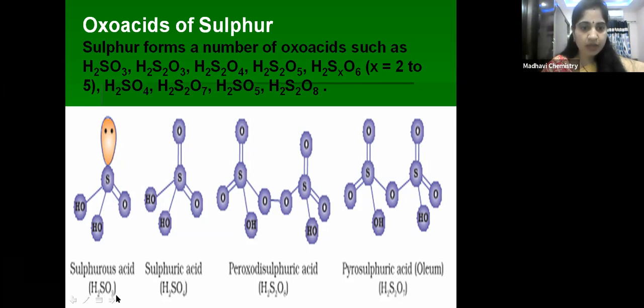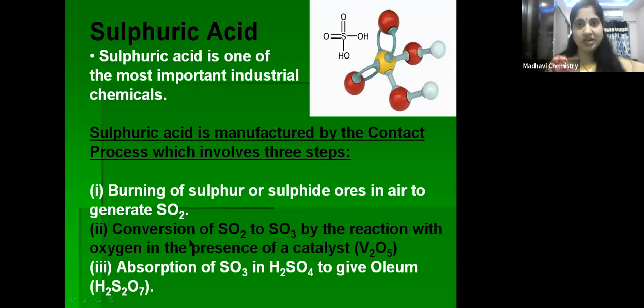Now, of these, the most important oxo acid of sulfur is sulfuric acid. Very, very important. It is an important industrial chemical. So from your examination point of view also, sulfuric acid preparation is very, very important. Now let us see what sulfuric acid is. What is the formula for sulfuric acid? H2SO4. Okay, H2SO4. Now this is the structure of sulfuric acid.